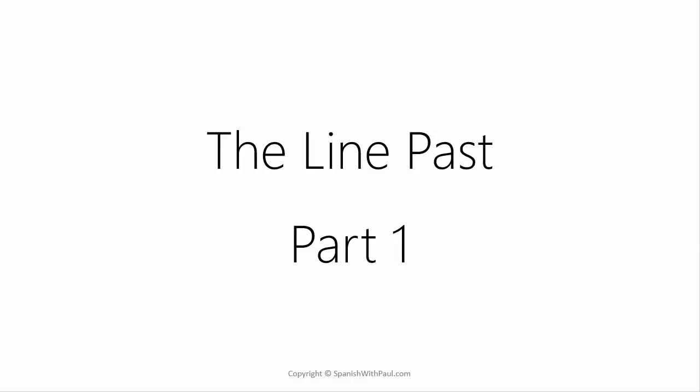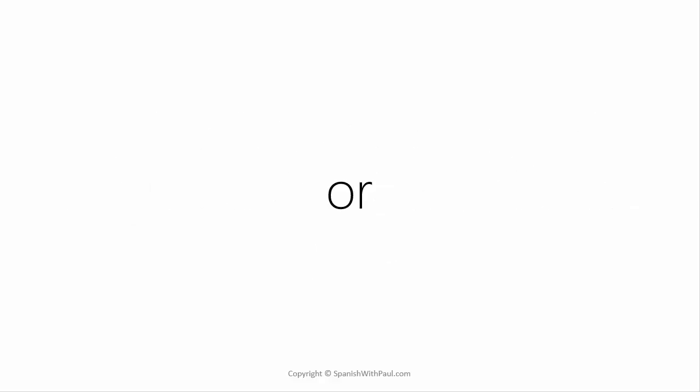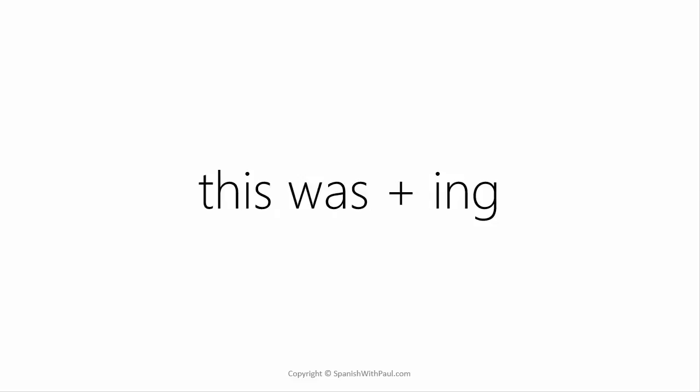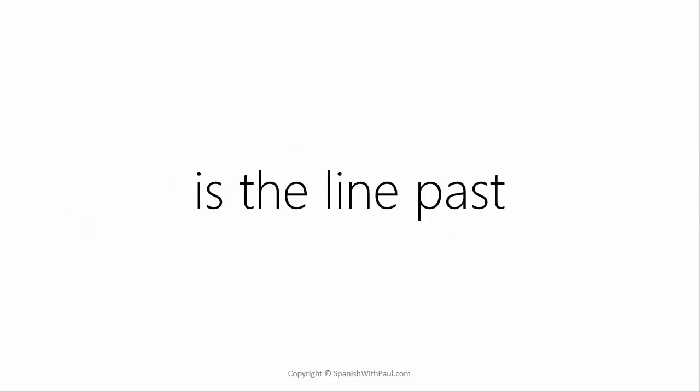In this module, we're going to learn how to create something very useful, very important in Spanish, which is the imperfect, or the "line past". Now, in English, we can say "I spoke", which is the simple past, or we could say "I was speaking". This "was" plus an "-ing", for example was speaking, was doing, was walking, was talking. This is what we call the line past.